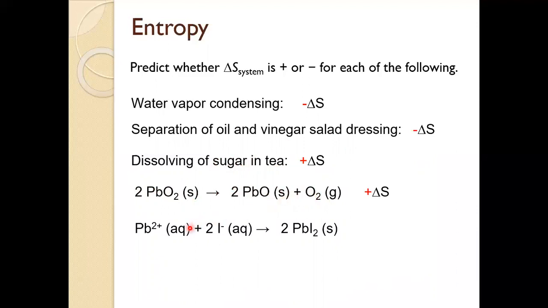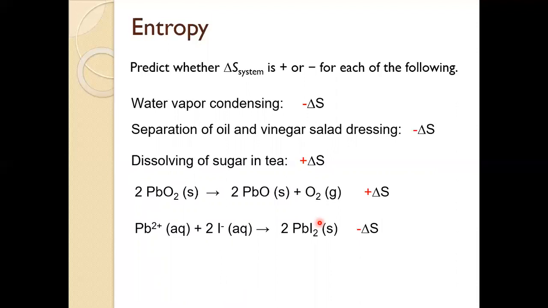And then finally, this precipitation process, where we go from 2 aqueous ions to the solid form of a substance. Aqueous forms of substances usually have higher entropy compared to a solid, so going from higher entropy down to a lower entropy means it's going to have a negative delta S.